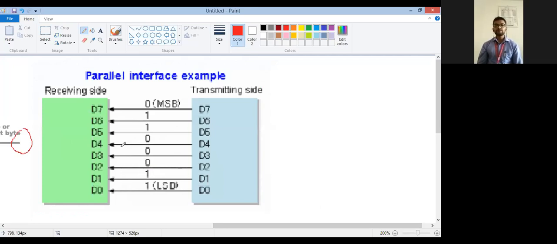So if your port is 8-bit, then you can transmit all 8 bits at a single time. If your communication port is of 16-bit, then you can transmit 16 bits at a time. So in case of serial communication, only one bit was transmitted at a time, whether it was synchronous or asynchronous.